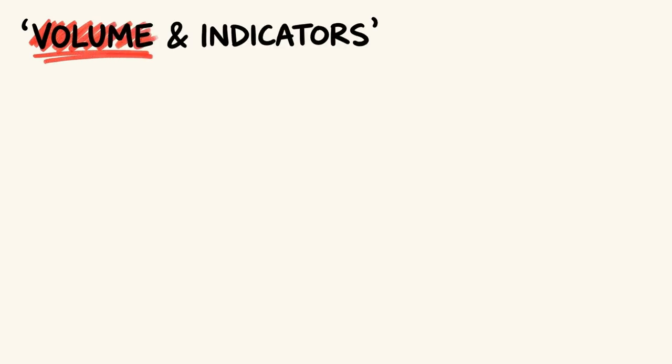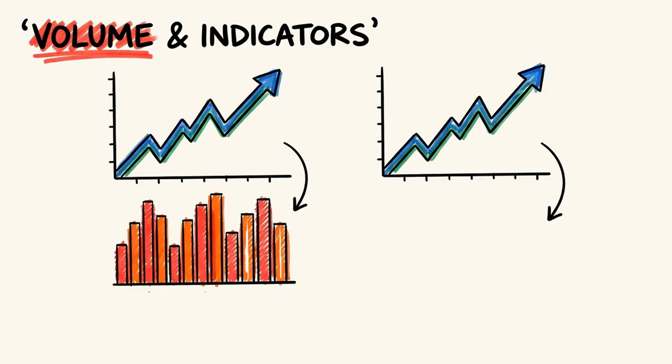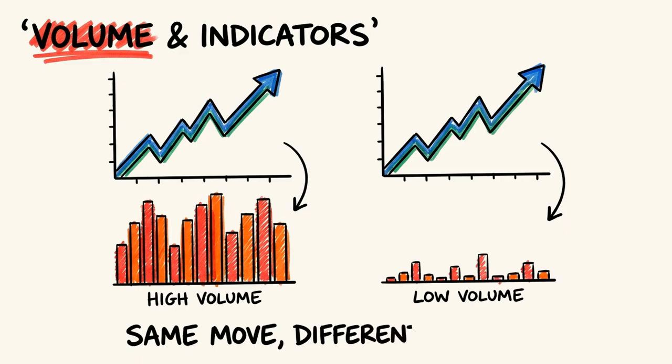Volume and market indicators. Imagine two identical price moves. One happens on huge trading activity, the other on almost none. Same move, completely different meaning. That difference is volume, and it is the first indicator every trader should understand.